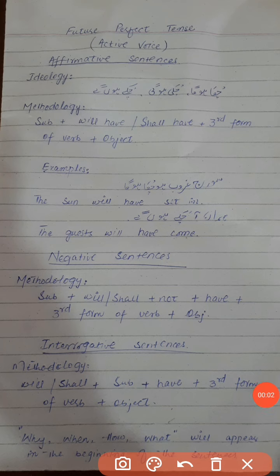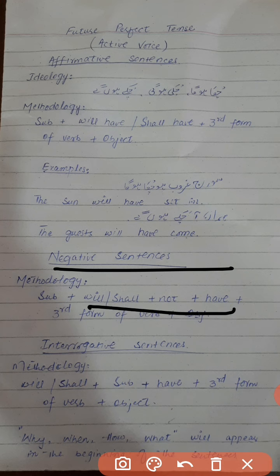Now we're going to do the negative sentences and their methodology. The methodology will remain the same, only we'll add not with will and shall. So not will come between will and have, and between shall and have. Subject plus will/shall plus not plus have plus third form of verb and object. The traditional way we make negative sentences, this negative sentence will be the same.